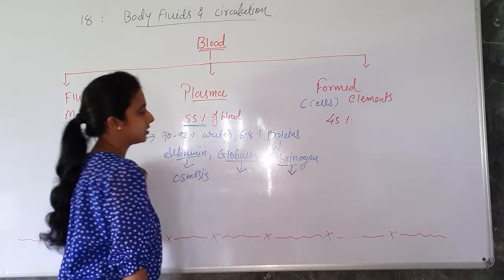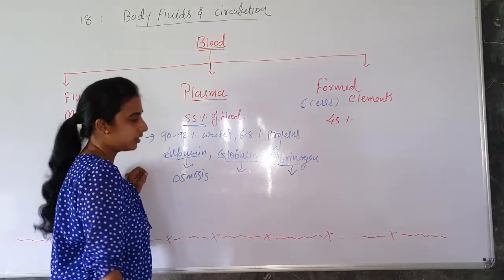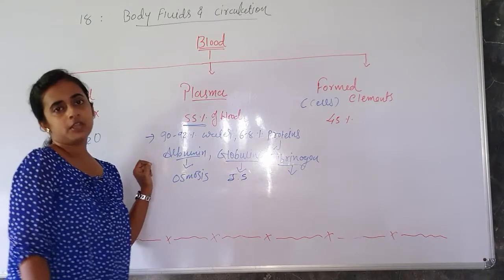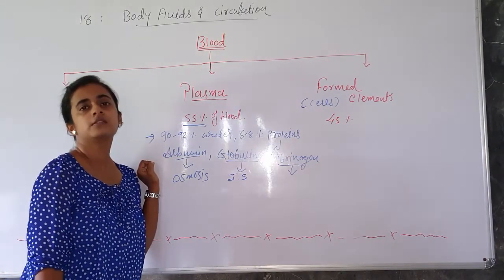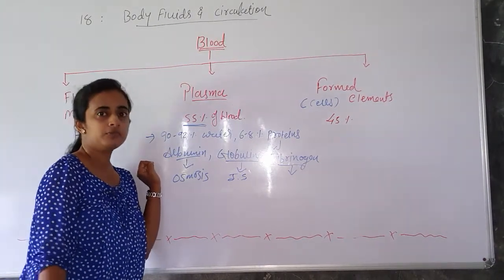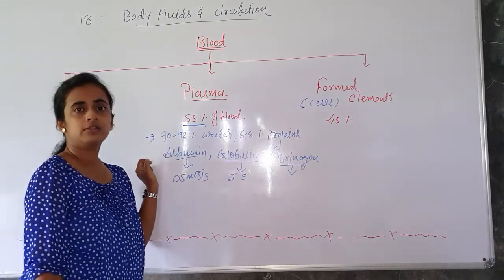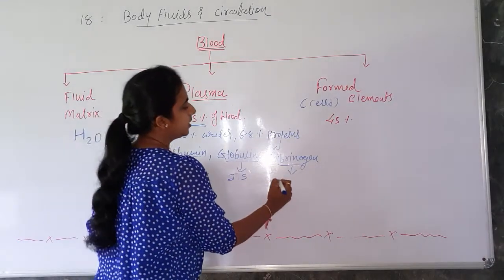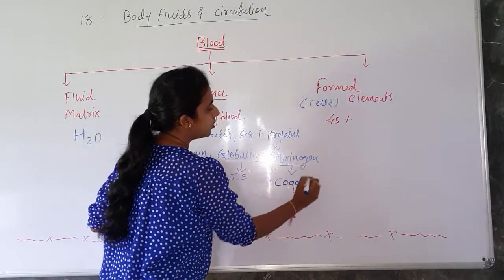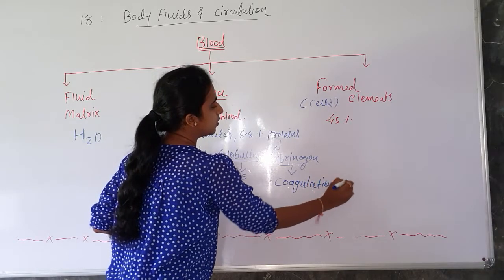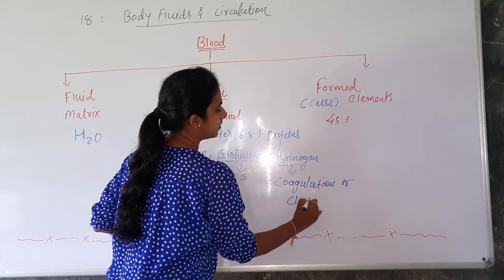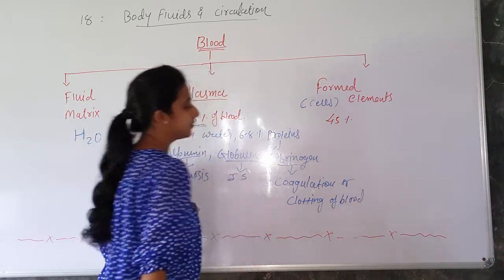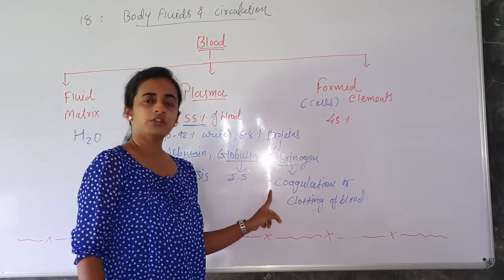globulin and fibrinogen. So again, globulin protein is responsible in the immune system. It means the defense mechanism of our body. So globulin plays a role in that. And then the fibrinogen plays a role in the coagulation, or we can say clotting of blood. So it plays a role in the coagulation and clotting of the blood.